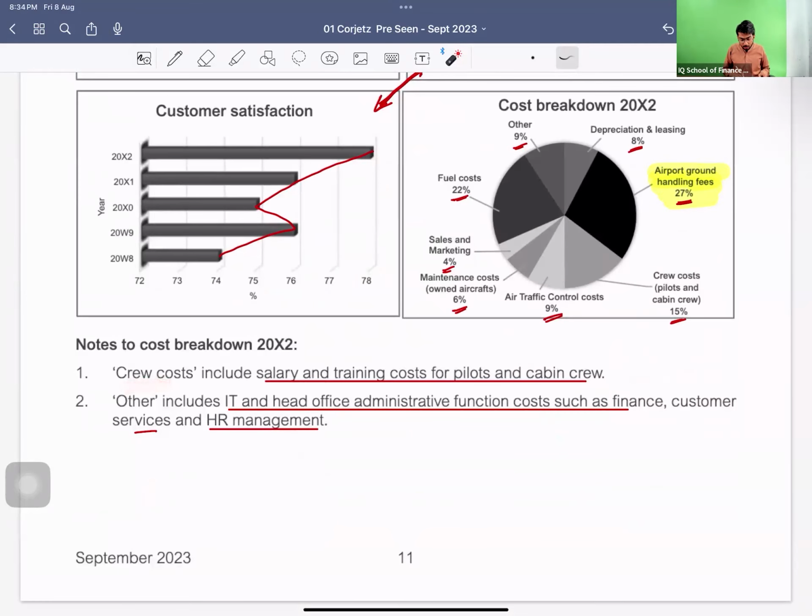Notes: crew cost includes salary and training cost of the pilot and cabin crew. Obviously they should be trained because it's a very sensitive or delicate industry. Any mistake could have very serious consequences in terms of the life of the passengers. Other includes IT and head office administrative function costs such as finance, customer service, HR, management. So these are the centralized operations which are run by the Corjetz. So this was the whole explanation of the pre-seen.